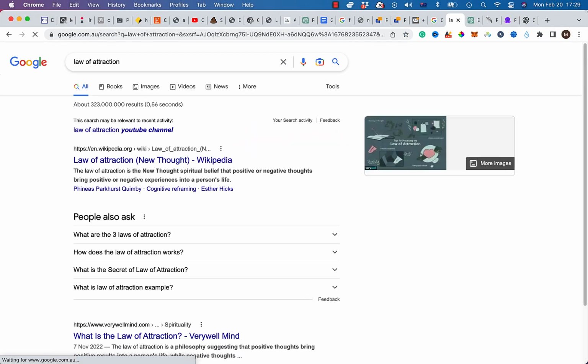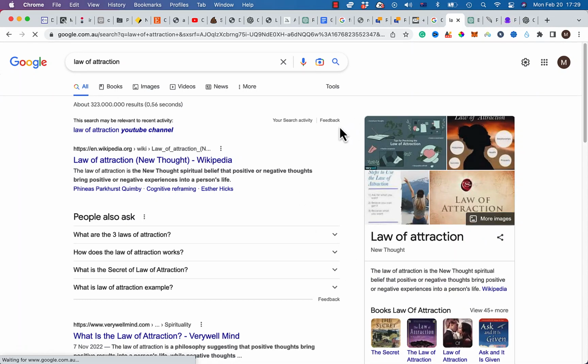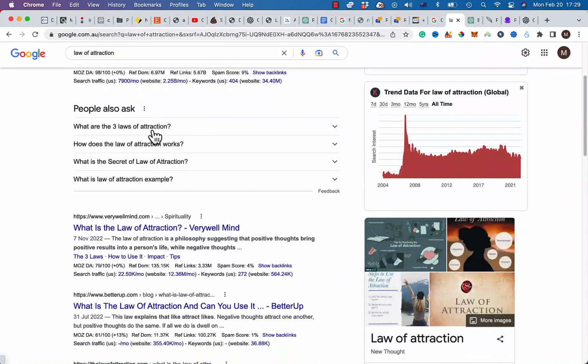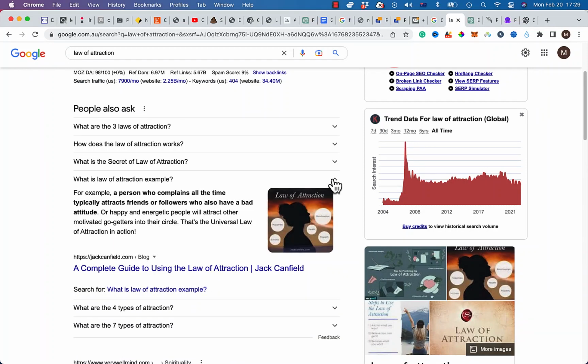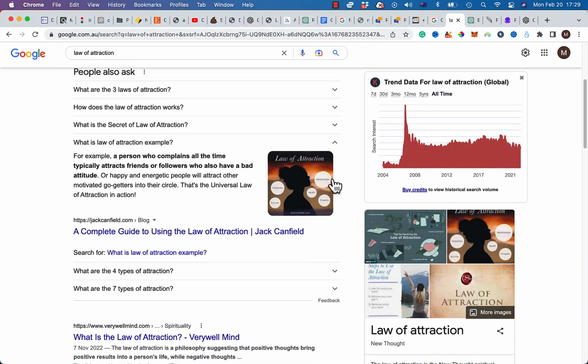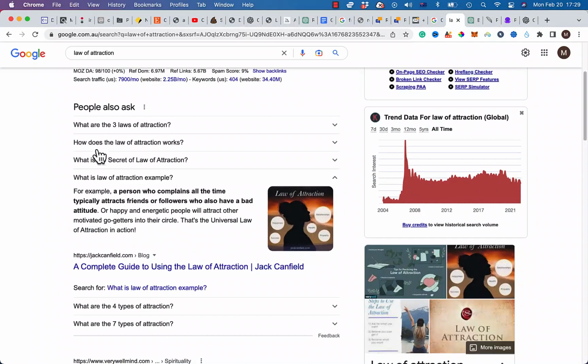Now you can see that Google will offer you topics. Okay, if you scroll down, you can see what are the 3 laws of attraction. How does the law of attraction work? And these are the questions that are already getting ranked on Google, and people are asking it. Okay, what I'm going to use, I can either use these questions or I can use ChatGPT. But now I'm going to use, for example, one of these topics from my first video. All right. For example, how does the law of attraction work?